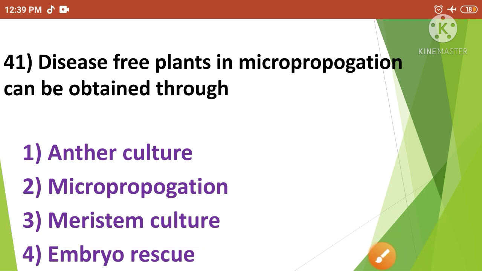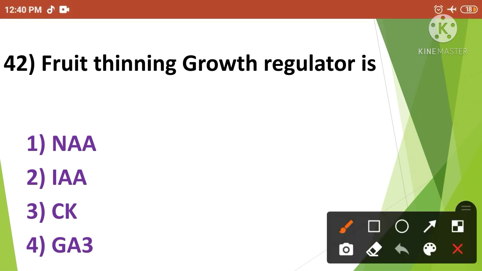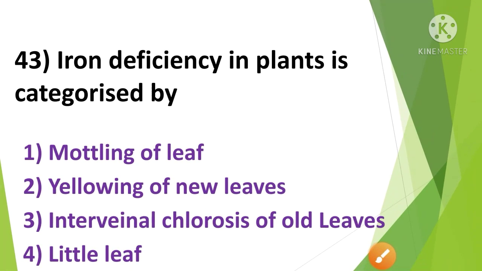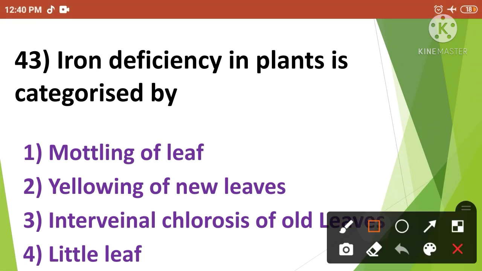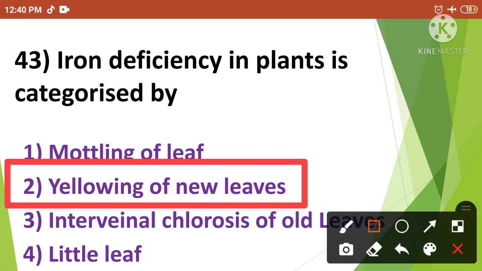Then next, fruit thinning growth regulator is. The correct answer is option number 1. So fruit thinning growth regulator is NAA, that means naphthalene acetic acid. Then next, iron deficiency in plants is categorized by. The correct answer is option number 2. So iron deficiency in plants is categorized by yellowing of new leaves.